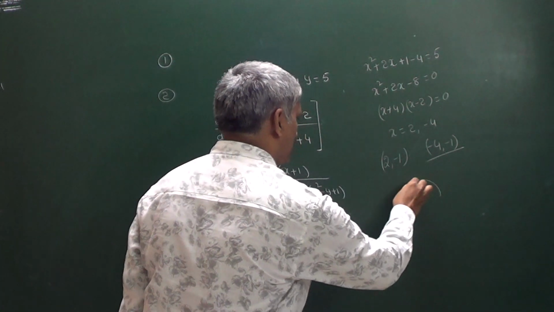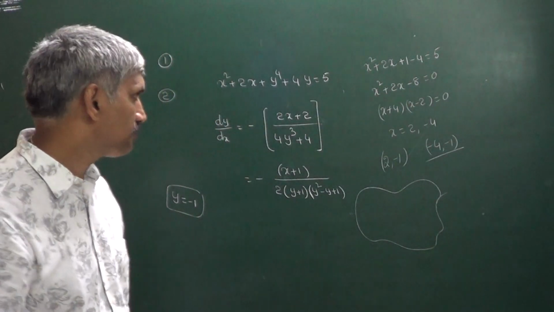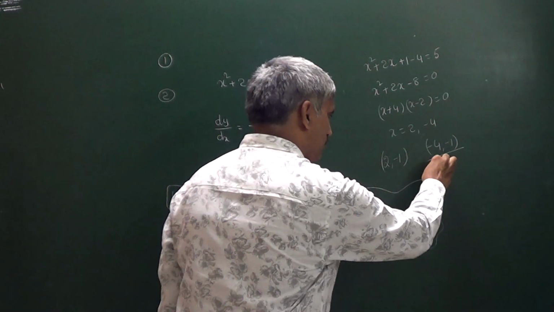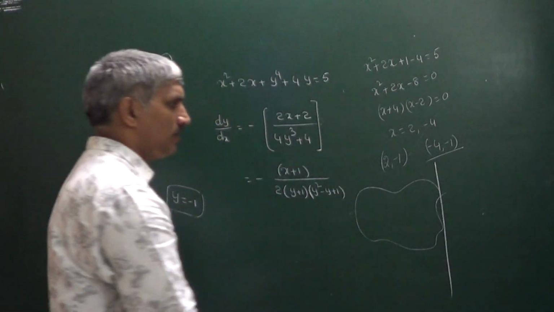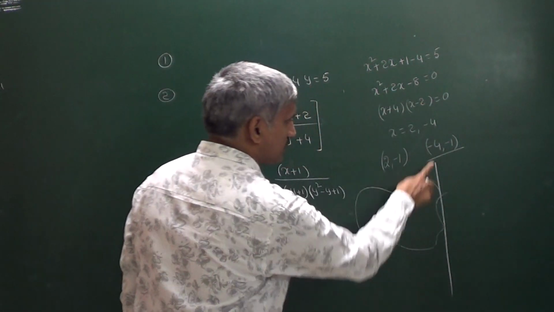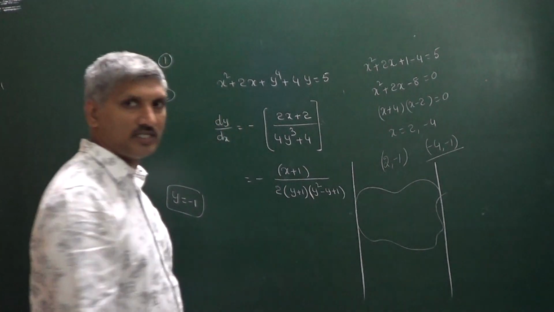This is the meaning you can observe. Let us say we don't know the graph. Let us take the graph like this. At x = 2 we got one vertical tangent. At x = −4 we got one more vertical tangent.